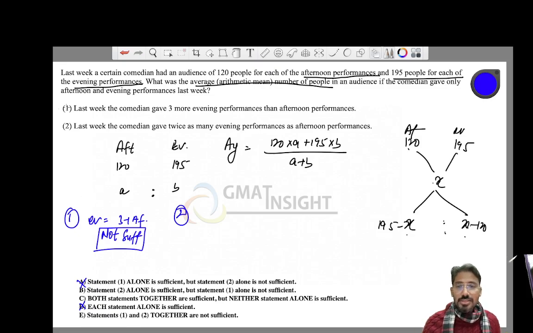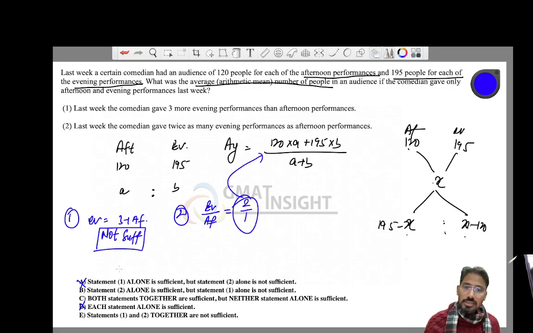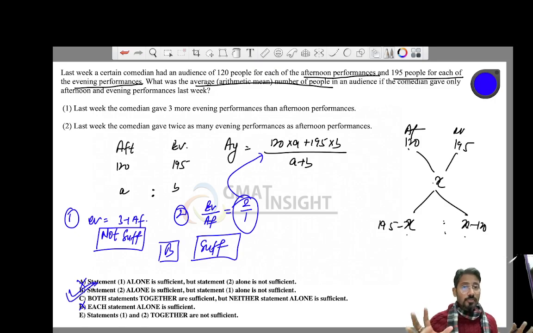Now let's quickly look at the second statement. Last week the comedian gave twice as many evening performances as afternoon performances. So evening performances divided by afternoon performances is 2:1. We have this ratio. We can just quickly substitute this ratio here and get our answer. Therefore, right at this stage in data sufficiency, you should be able to say it is sufficient, and option B is the right answer. Remember, data sufficiency is the backbone for you to save time because the remaining questions in the data insights section are going to be really time consuming. So please save as much time in calculation as you can.